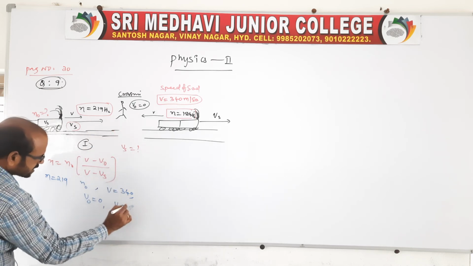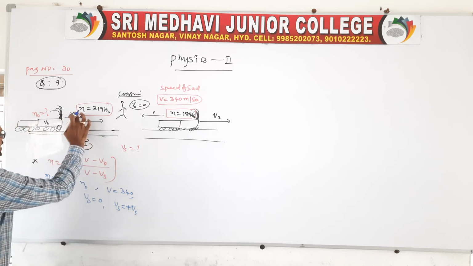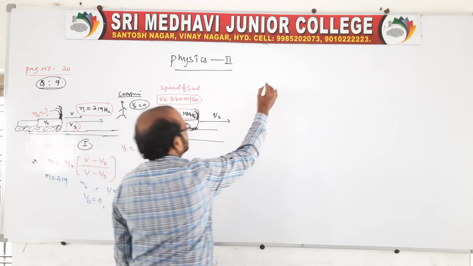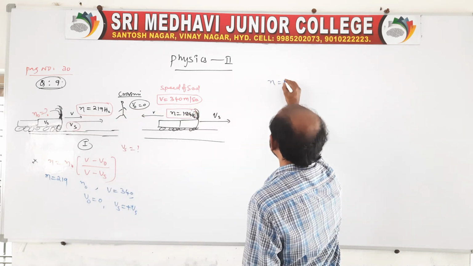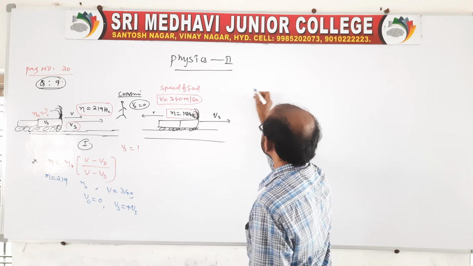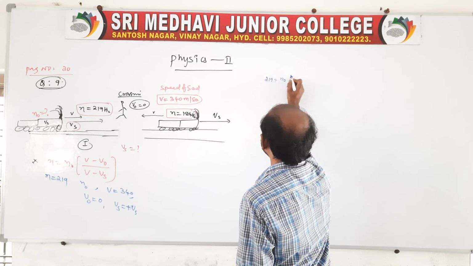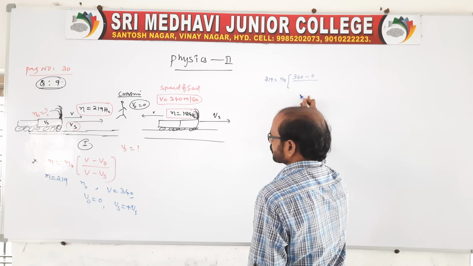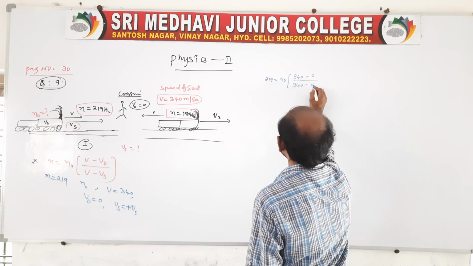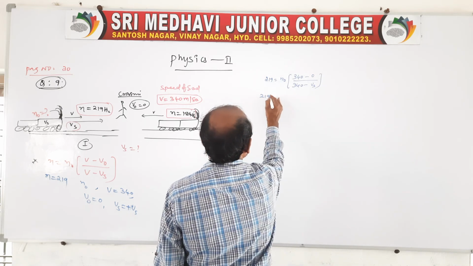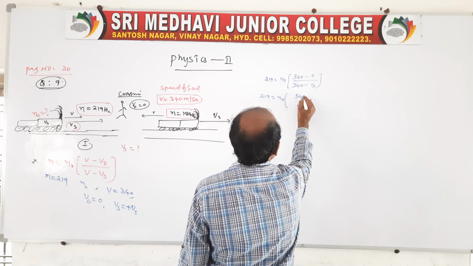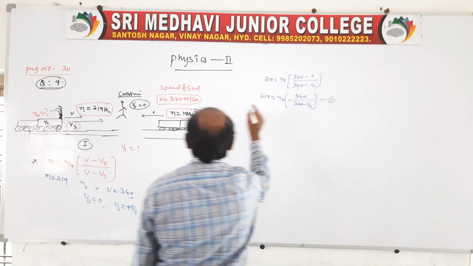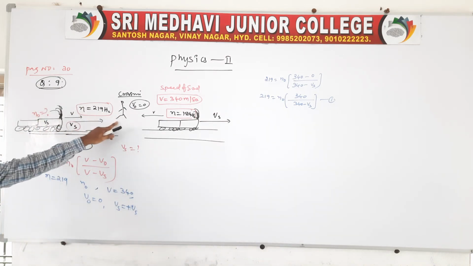Vs we have to get, and the speed of sound and Vs are in the same direction. Substituting directly, 219 is equal to n naught into (340 minus V naught, which is 0) by (340 minus Vs). So 219 is equal to n naught into 340 divided by (340 minus Vs). This is equation 1, when the train is approaching the observer.